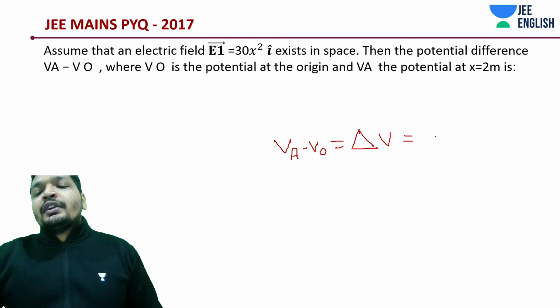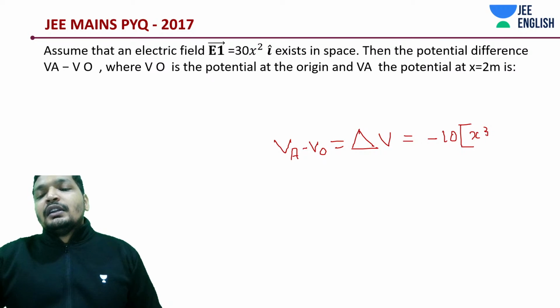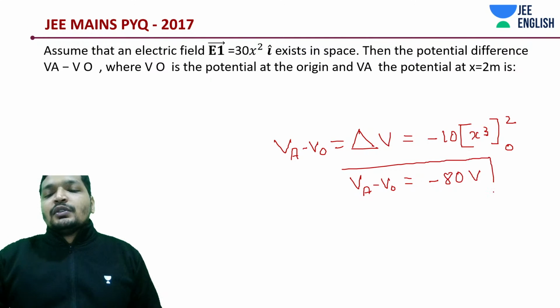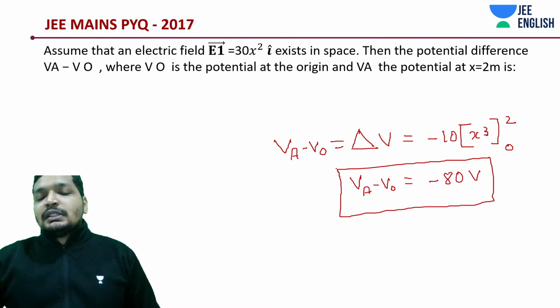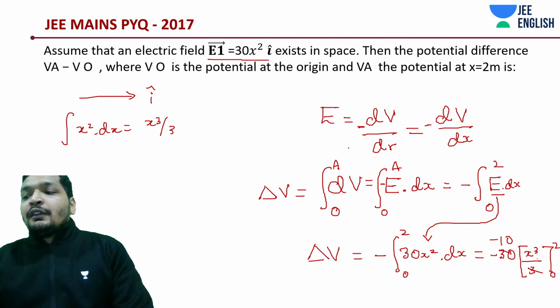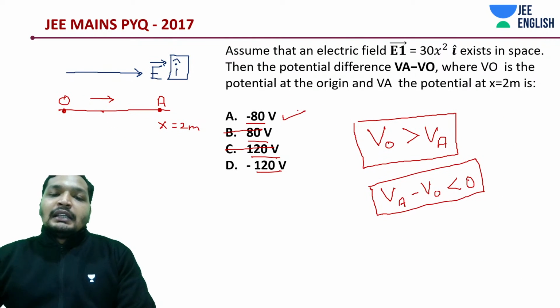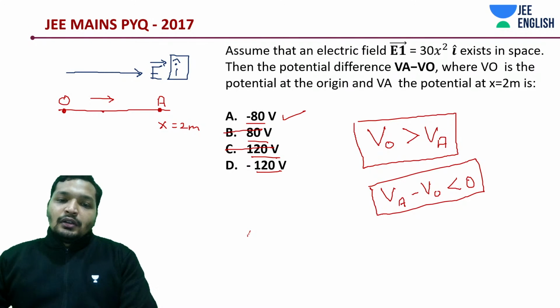And this is going to be how much? Minus of 10x cube, where this x varies from where to where? This is basically the earlier equation from 0 to 2, so it is minus 80 minus 0, so it should be minus 80. VA minus VO, doing it systematically, we get minus 80 joules. Understood the magnitude as well. If you don't remember this exact thing, it should still be negative. It's an easy question, simple question. Answer should have been A. Okay, let's move on then.